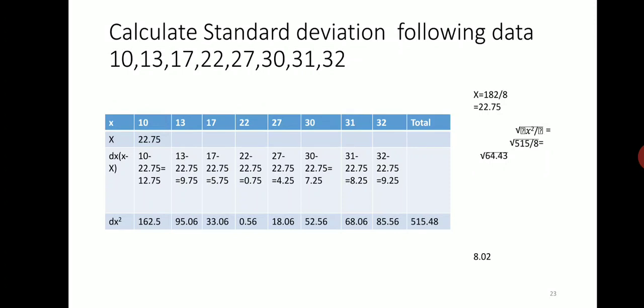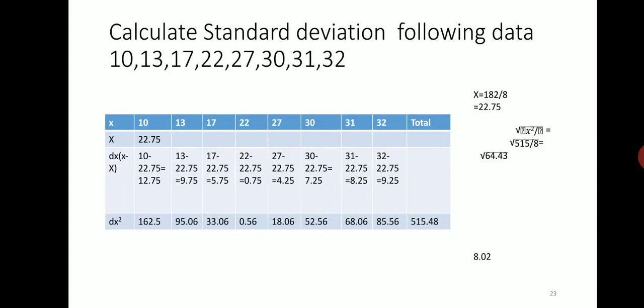First, the data are given. The first step is to calculate the mean. The mean is calculated by the summation of all observations divided by the total number of observations, that is 22.75, x bar.